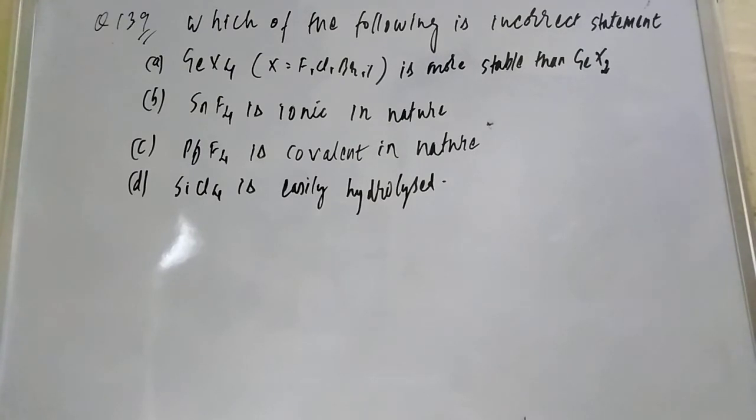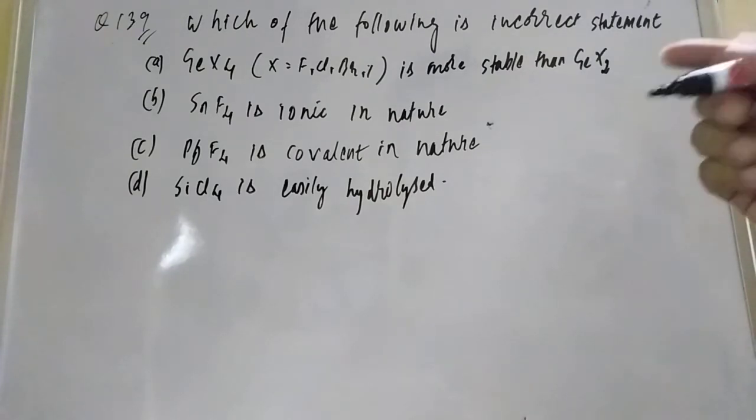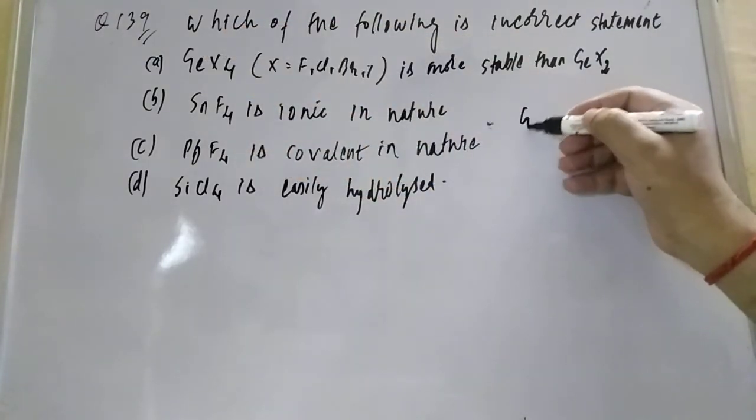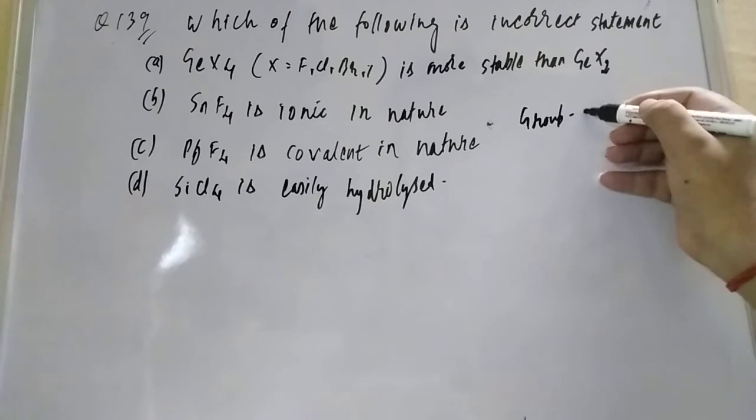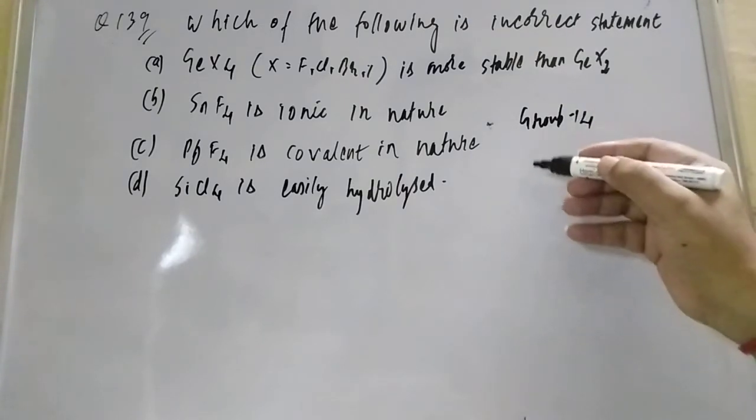So the first one is: GeX4 is more stable than GeX2. Okay, this is the first. When you are talking about GeX4, this is the group number, which one, student? Group number 14. Okay, group number 14. So germanium is there, Ge.